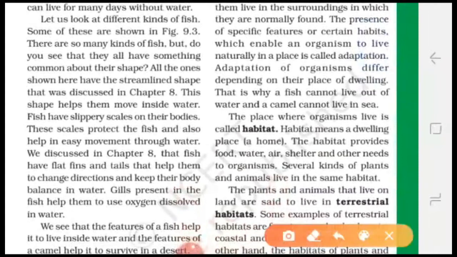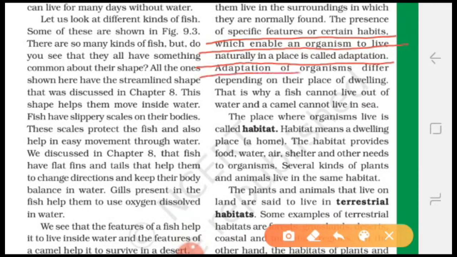The presence of specific features or certain habits which enable an organism to live naturally in a place is called adaptation. Adaptation of organisms differs depending on their place of dwelling. Dwelling means home. That's why a fish cannot live out of the water and a camel cannot live in the sea. Due to special features, they survive in a particular habitat.